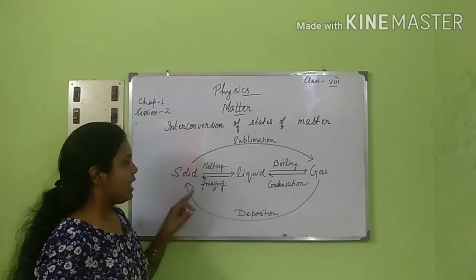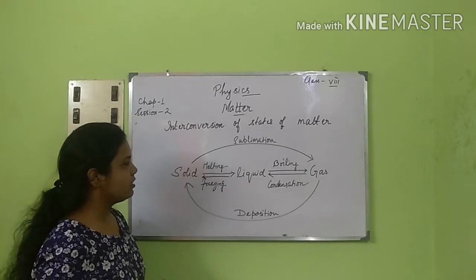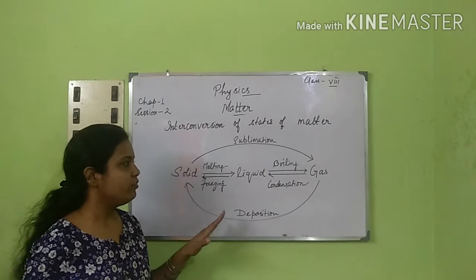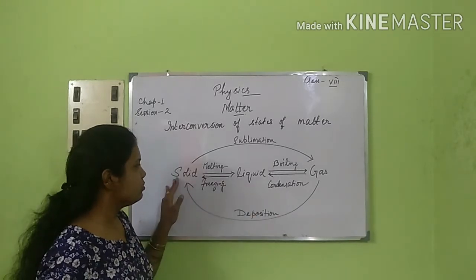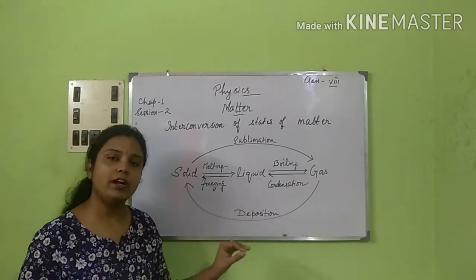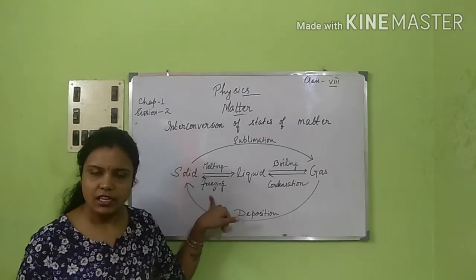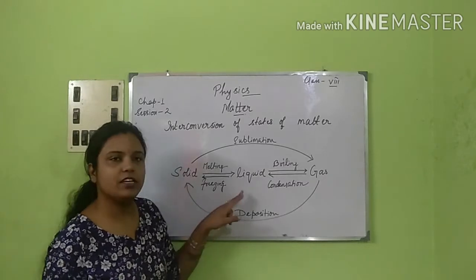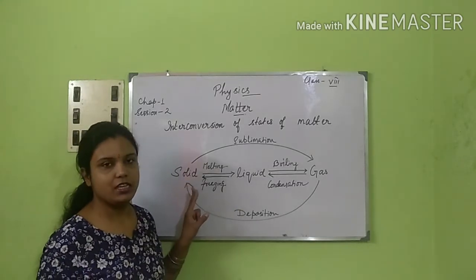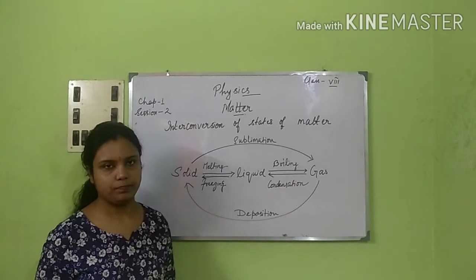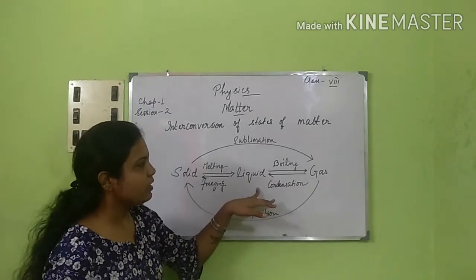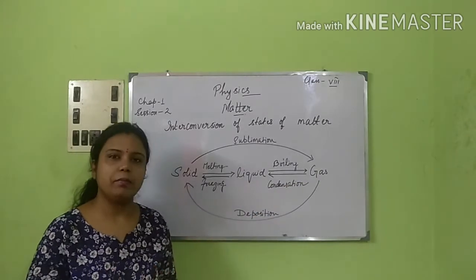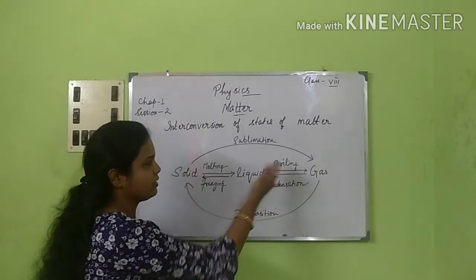Then coming to liquid to solid, that is the freezing point. Whenever a liquid changes to solid at a particular or constant temperature, it is known as freezing. And what about the freezing point? It is the temperature at which the liquid converts itself to solid state. Same for boiling: liquid changes to gaseous form at a constant temperature, and that is known as boiling.